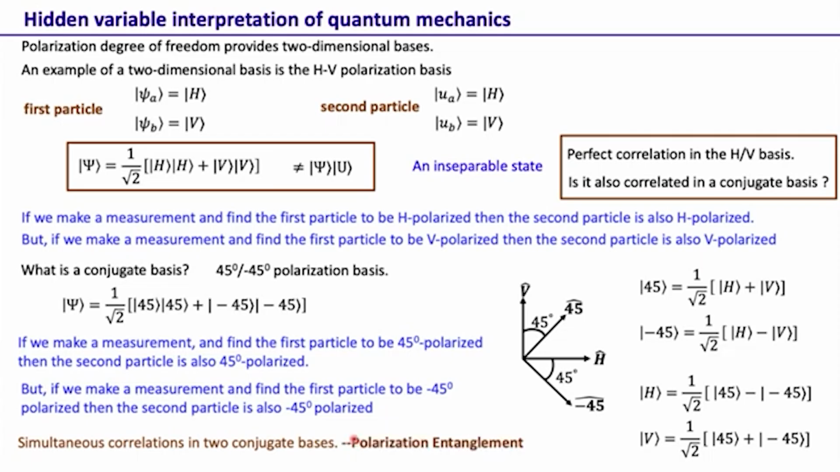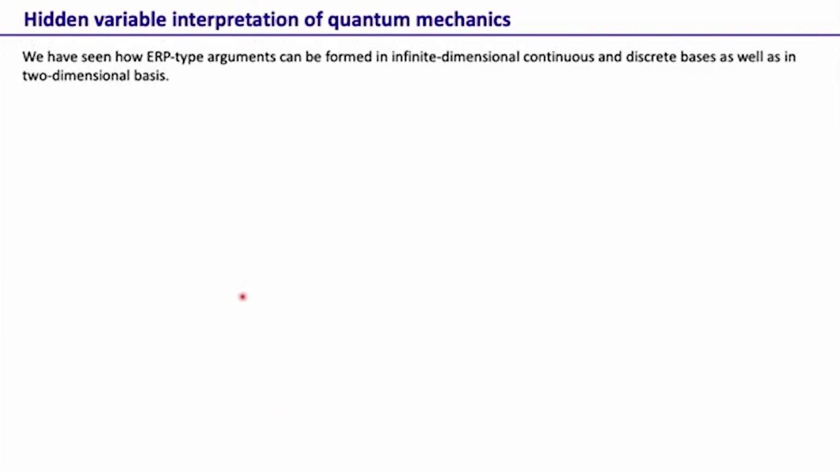So we have simultaneous correlation in two conjugate bases, and it is also an inseparable state, and this is what we refer to as polarization entanglement. So again, we have tried giving a very similar interpretation here as the Einstein-Podolsky-Rosen argument for position and momentum variables. And here it is for polarization, but polarization is two-dimensional and X and P are infinite dimensional. So what we have seen is how EPR arguments can be formed for infinite dimensional continuous and discrete bases as well as for the two-dimensional basis.